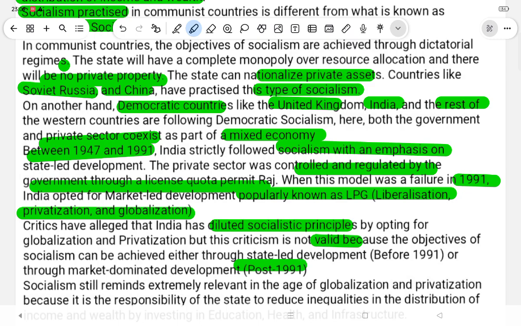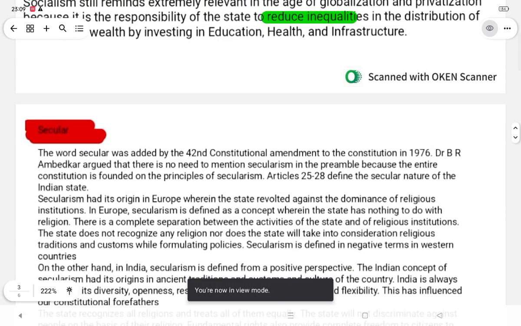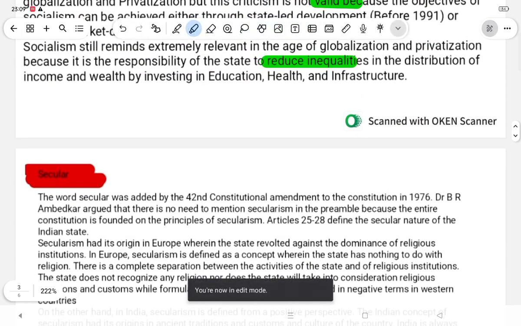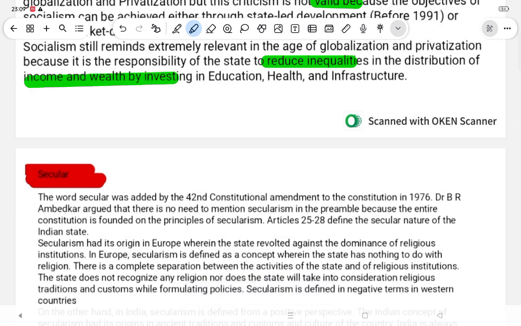Socialism still remains extremely relevant in the age of globalization and privatization because it is the responsibility of the state to reduce inequalities in the distribution of income and wealth by investing in education, health, and infrastructure.